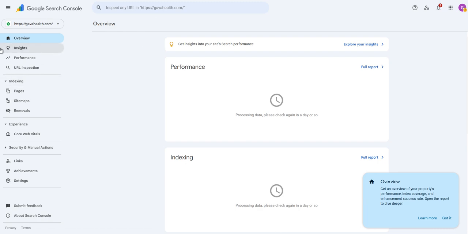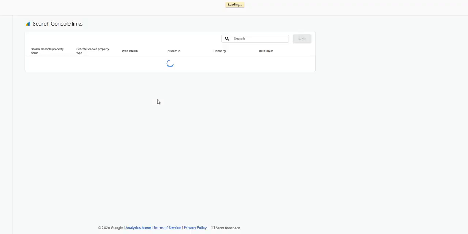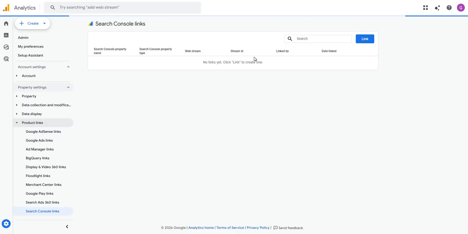Now that we've connected Google Search Console, we're going to come back here and I'm going to refresh my screen. If it doesn't automatically link, we're going to have to link it this side. All right, and then we're going to search for it.